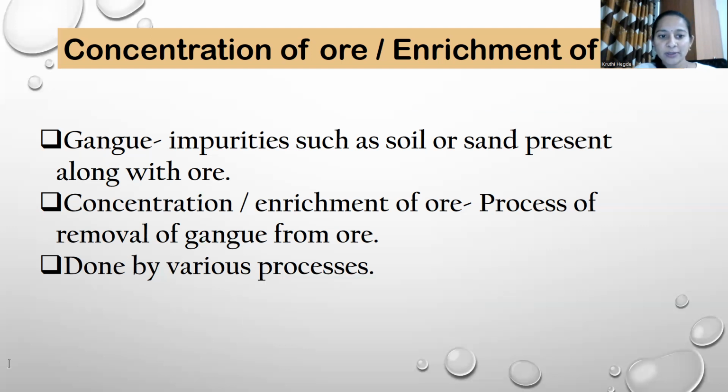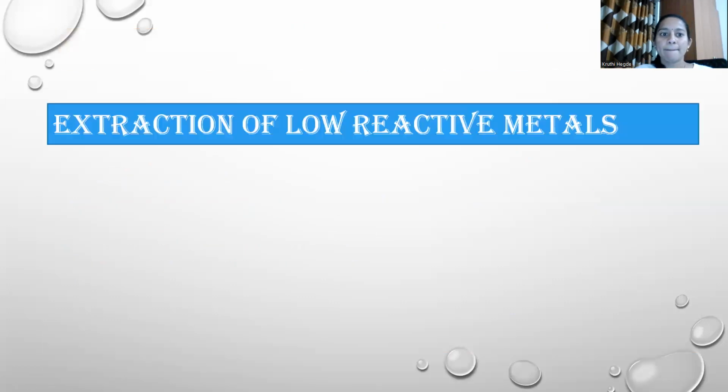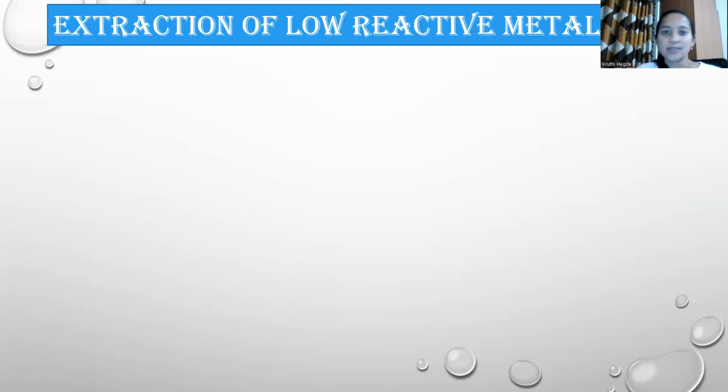So moving further, let us now discuss extraction of metals in the low reactive series. Low reactive metals, which are at the bottom, include copper, silver, gold, and platinum. How are those metals extracted? Generally, they exist in the native state. Sometimes silver may also exist as silver sulfide.